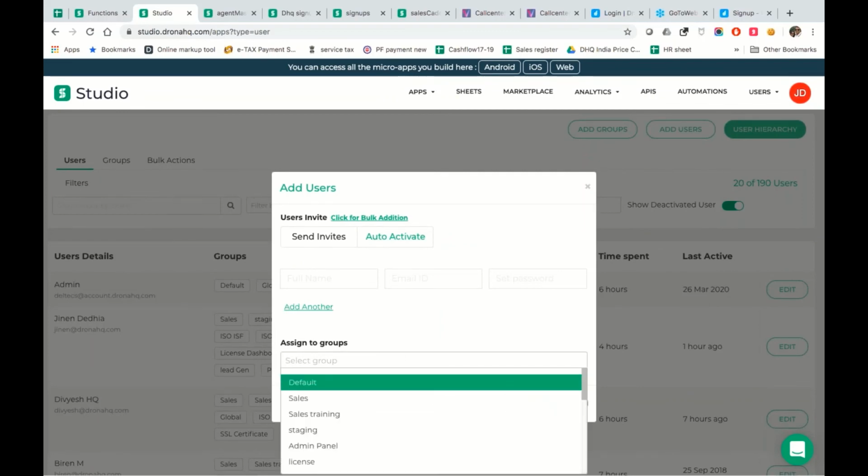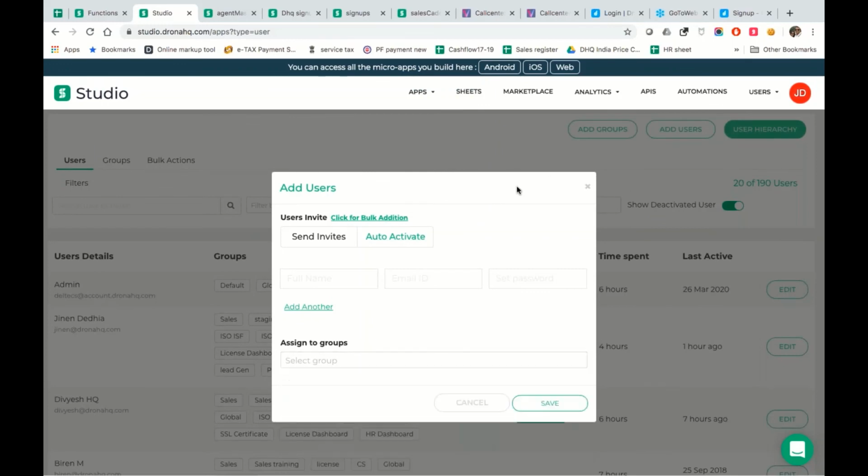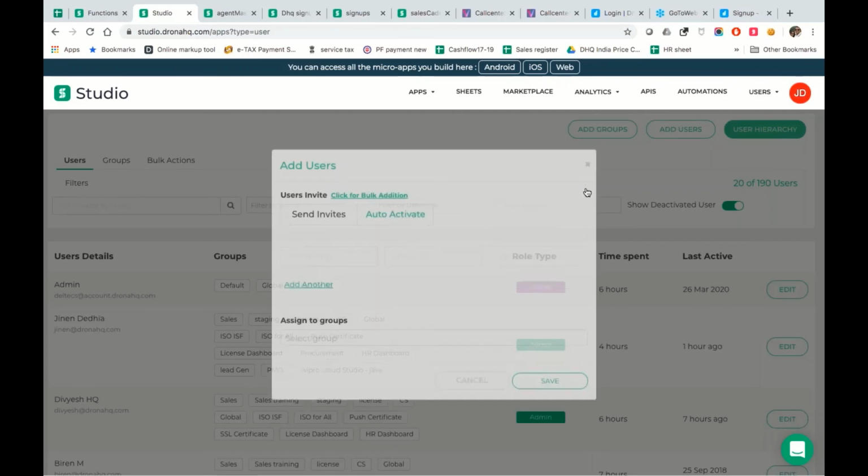The moment you are adding a user, you can even assign them to a specific group. If you could see on my screen, I have a bunch of applications. Which user should get what application can be defined right from here. That's one.